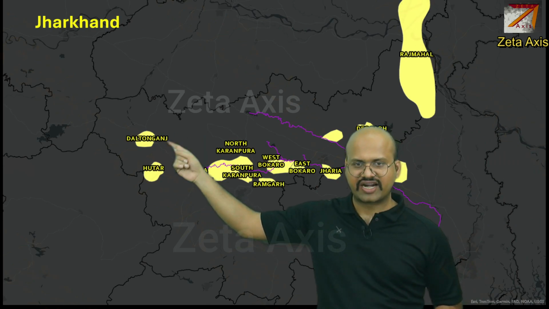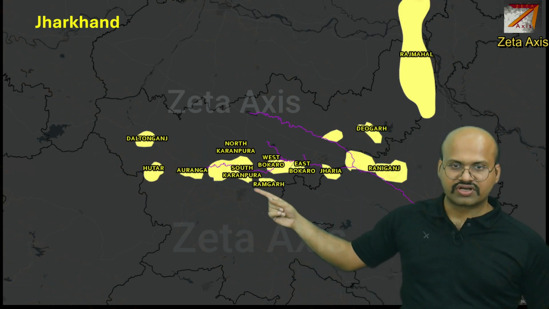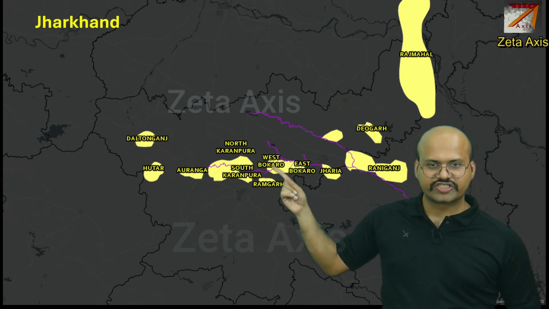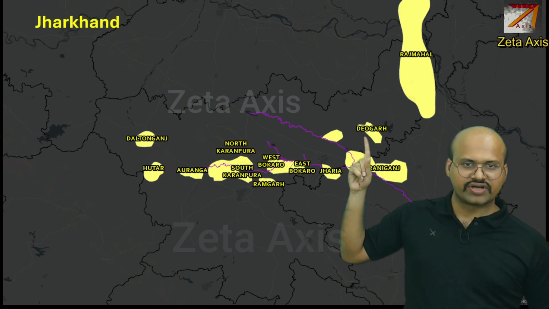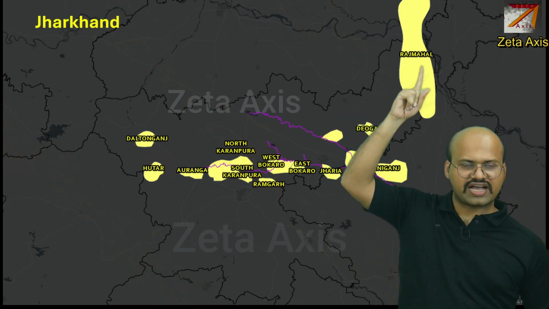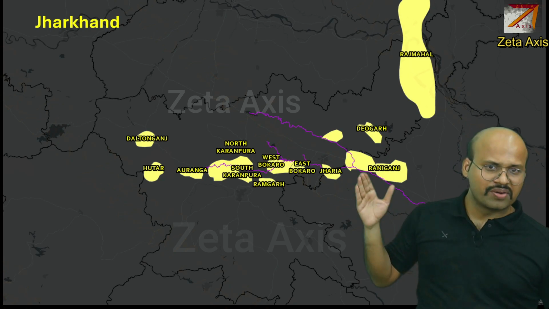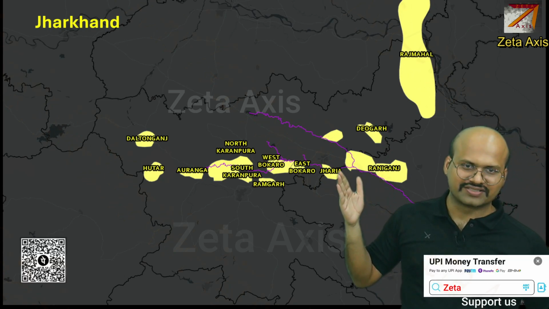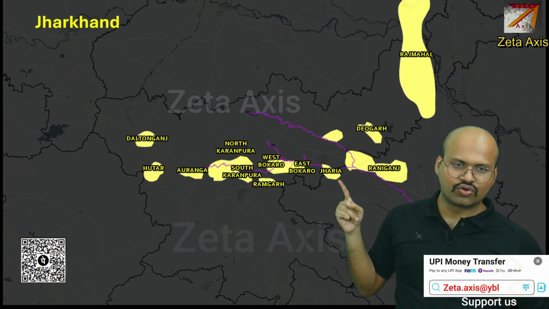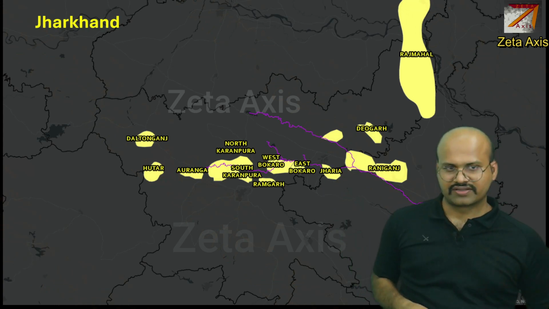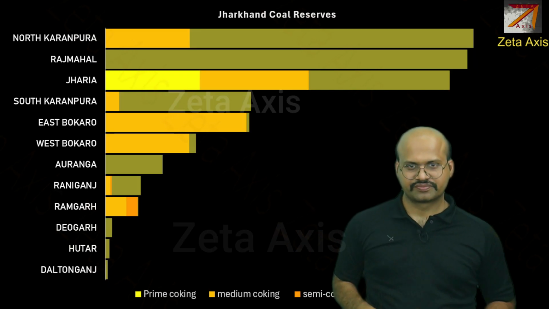Here it is Daltonganj, Uttar, Auranga, South Karanpura, North Karanpura, West Bokaro, East Bokaro, Ramgarh, Jharia, Raniganj, Deoghar, Giridih and Rajmahal. Now Raniganj is mainly located in West Bengal, but a very small part of Raniganj is in Jharkhand. And this Jharia coalfield is located in Dhanbad, and that is why Dhanbad is famous for coal production.